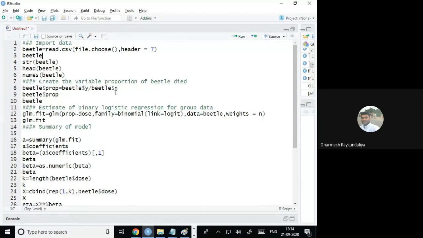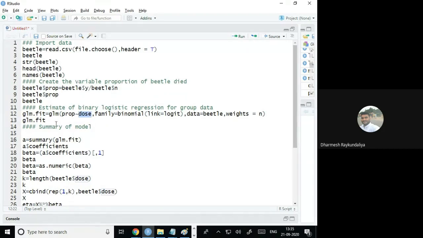So where the number of beetles is there, it is stored into the n. Where the data is there, it is available in the beetle file. So we have used beetle$n to extract that, take the ratio, and whatever the outputs are there, that we have to store into the proportion. But that variable I would like to store into the beetle, so that beetle$proportion equals this, then it is giving me the variable of proportion into the data file beetle. Then instead of the number of deaths of the beetle as response, now it is a proportion, a function of dose. Dose is my independent variable.